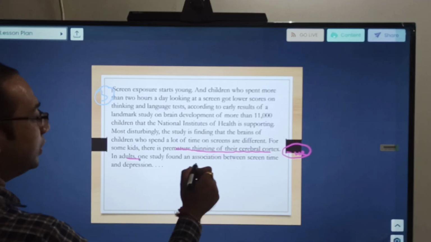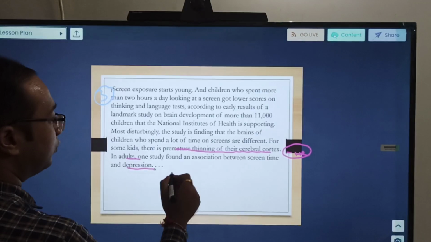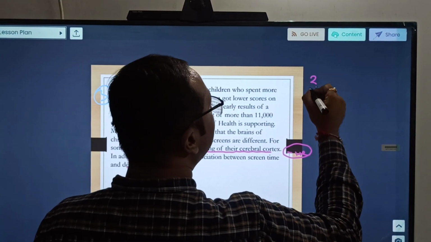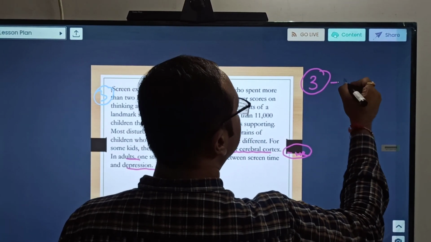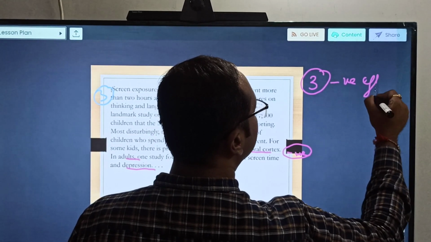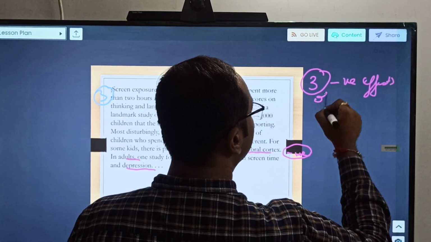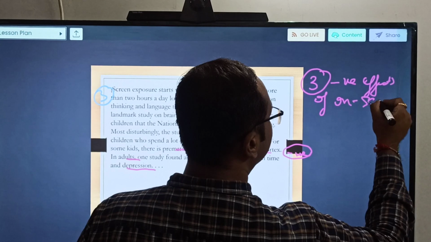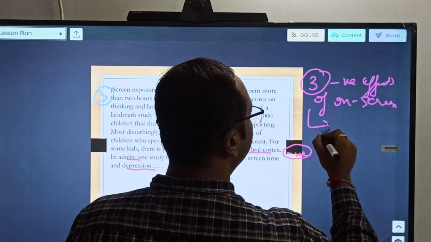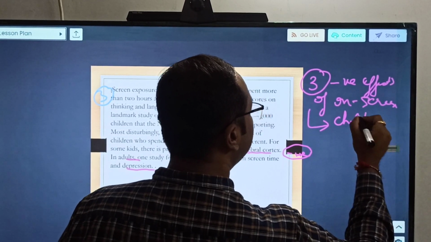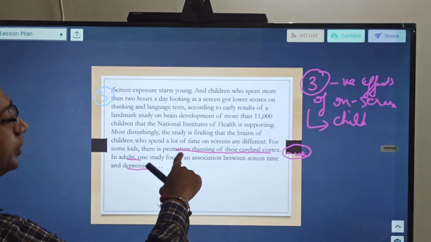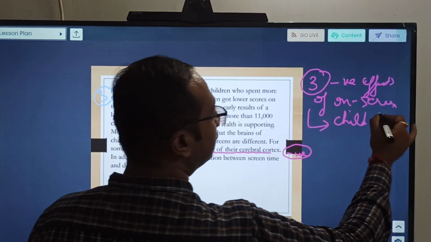In adults, one study found an association between screen time and depression. So okay, my comprehension for the third will be, it is mentioning negative effects of your on-screen time. And in children it is something related to premature thinning of the cerebral cortex.